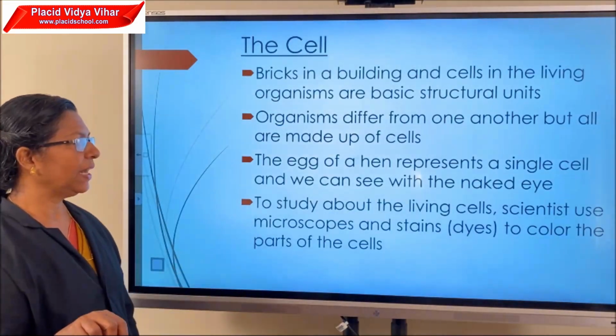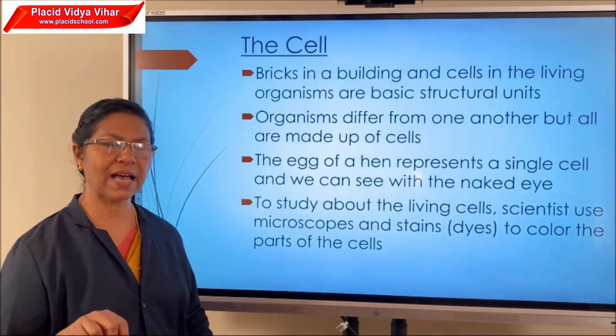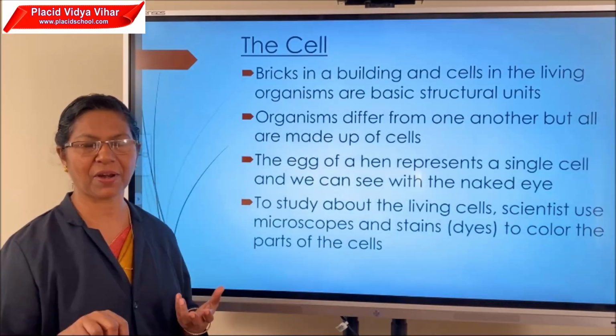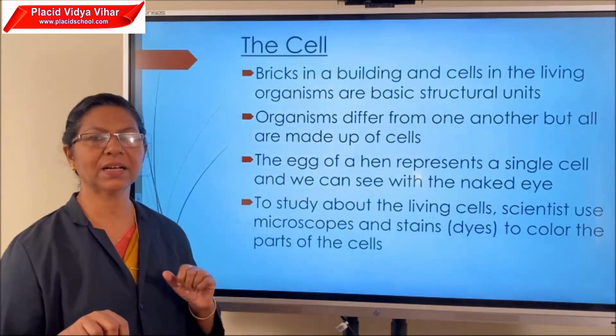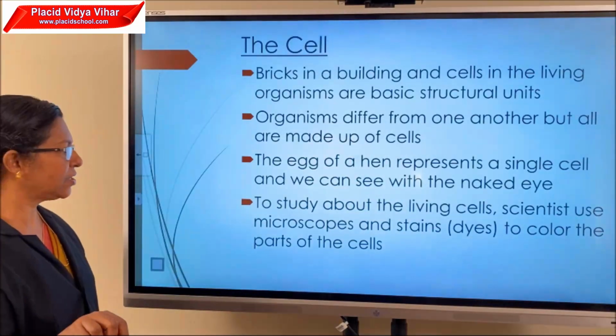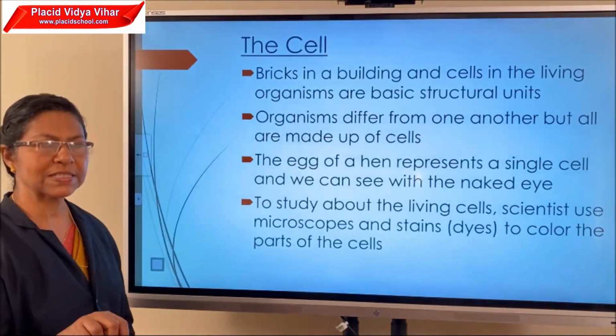To study living cells, scientists use microscopes and stains. Stains are the dyes which we use in the lab. Different types of stains are there: safranin, methylene blue, iodine. These are all stains used to color the components of the cell. So to study the living cell, scientists use microscopes and stains to color the parts of the cells.